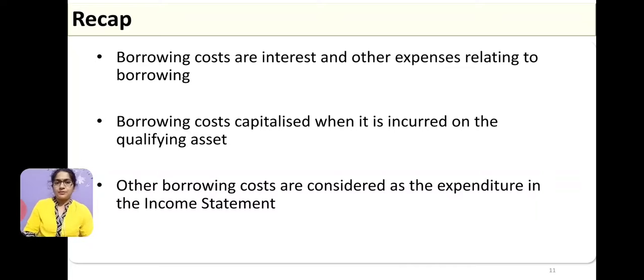So, just to recap what we have discussed: borrowing costs are the interest and other expenses related to borrowing. Borrowing costs are capitalized if they are incurred on a qualifying asset. Qualifying assets are the assets which take more than 1 year to be operational. Any other borrowing cost, other than on a qualifying asset, should be recorded as finance cost or as an expenditure in the income statement, that is, in the statement of profit and loss.